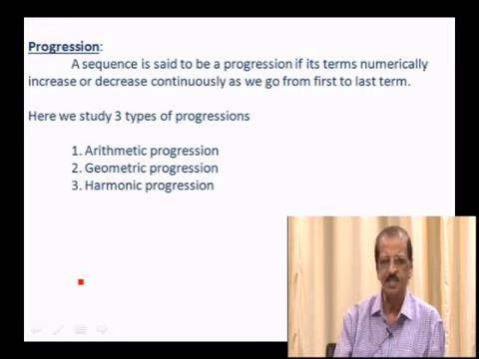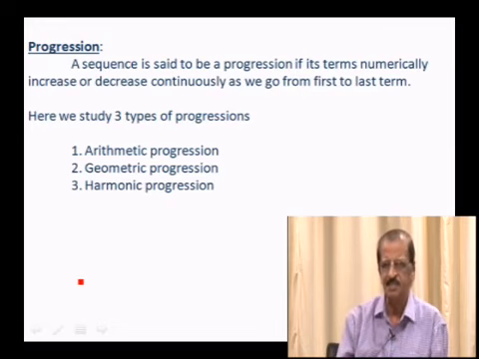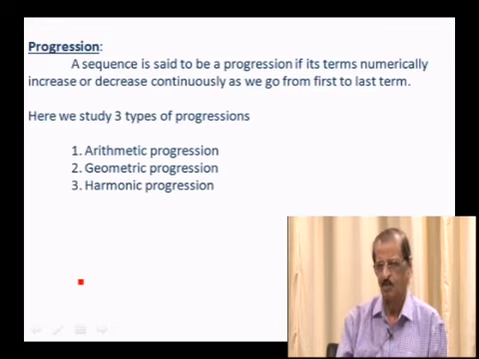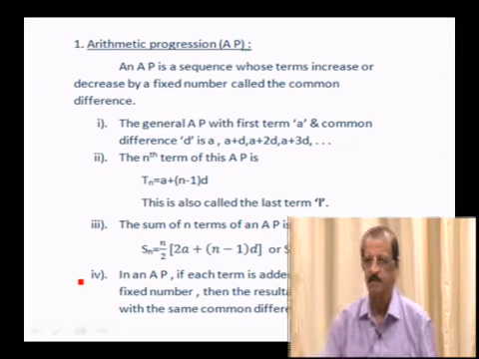Progression. Students, you have learned regarding the progression in your high school also. So we are just going to discuss once again in detail the three progressions here. A sequence is said to be a progression if its terms numerically increase or decrease continuously as we go from first to last term. Here we studied three types of progressions: arithmetic progression, geometric progression, harmonic progression.